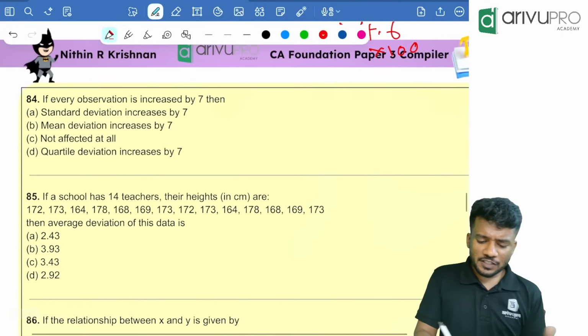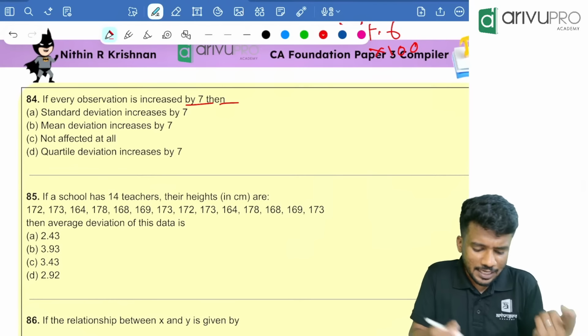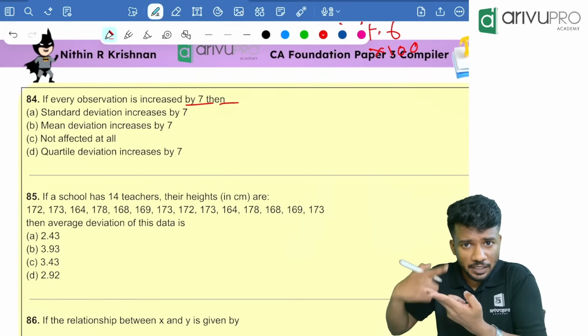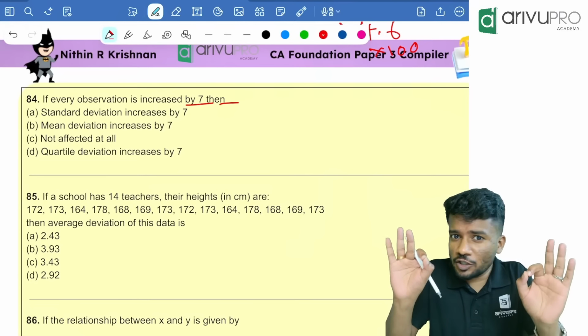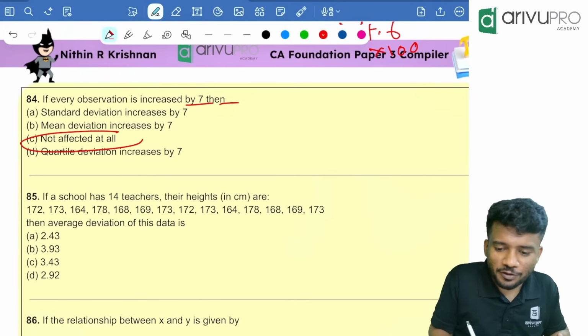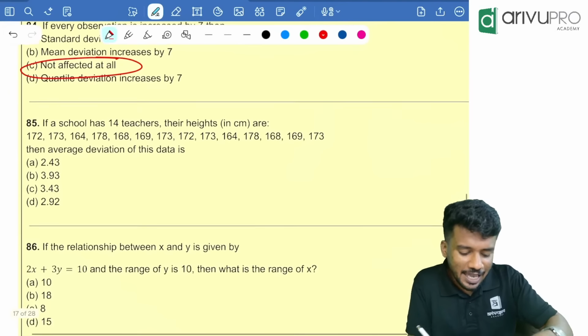If every observation is increased by 7, then is the standard deviation affected, or mean deviation affected, or quartile deviation affected? Is any of this affected by change of origin? No, that means not at all affected. Option C is the answer.